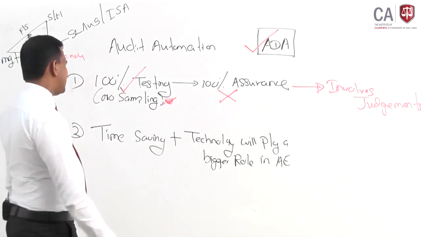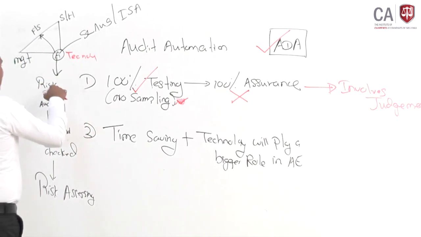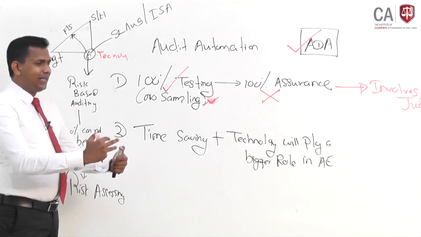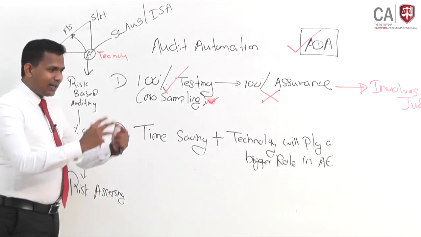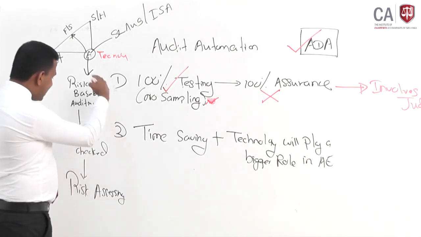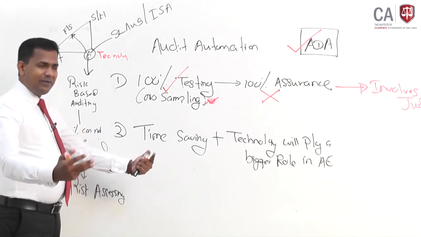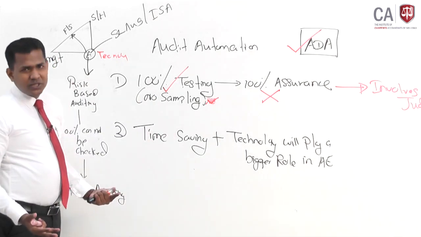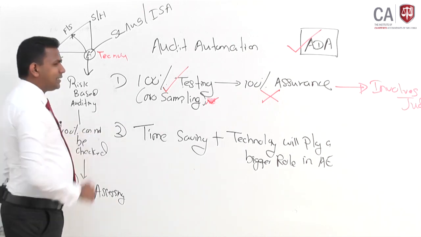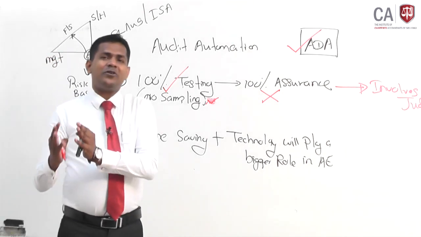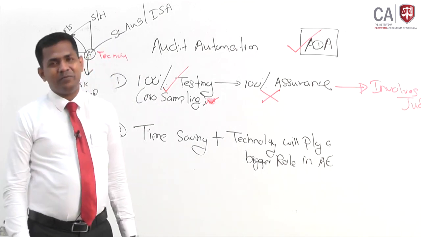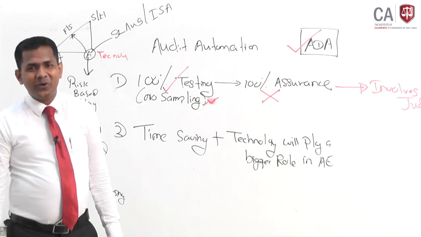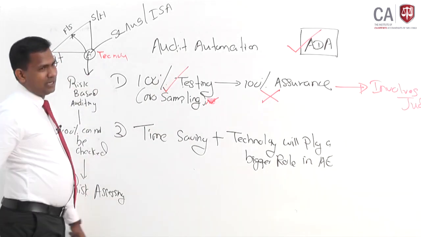Another argument you can make is that under the risk-based auditing model, in most circumstances we look at the company's internal controls in order to assess the risk, and we rely on their controls in arriving at our conclusion. But with this 100% testing model, auditors are not required to look at the internal controls. Why? Because we are not going to rely on the controls, but we are going to check 100% of the transactions.